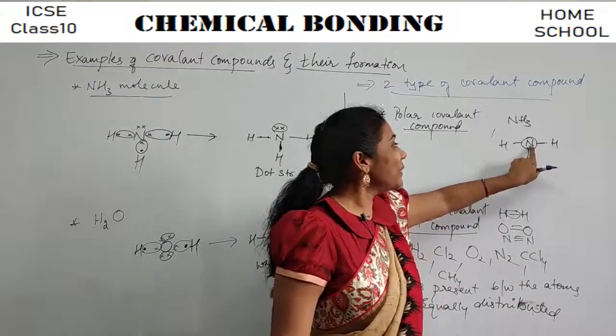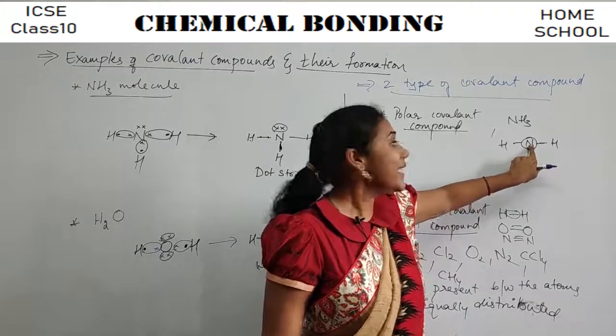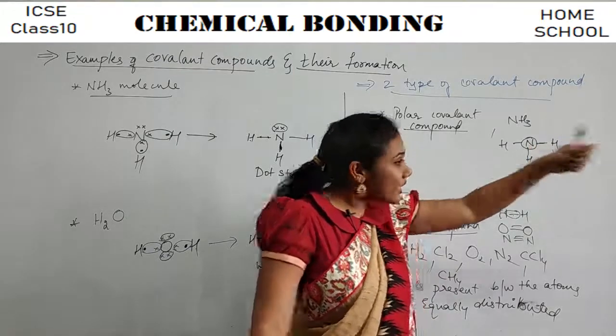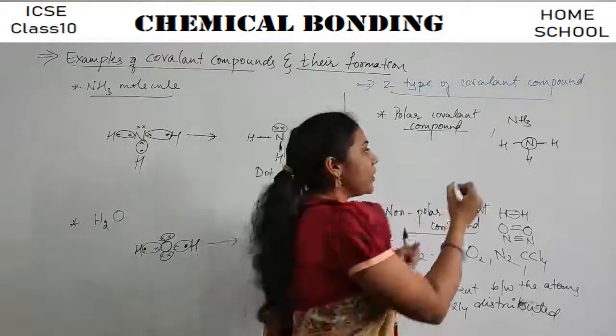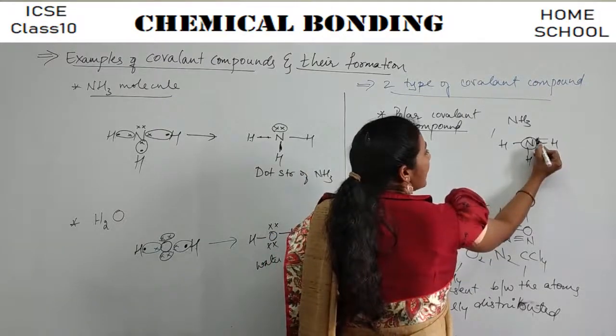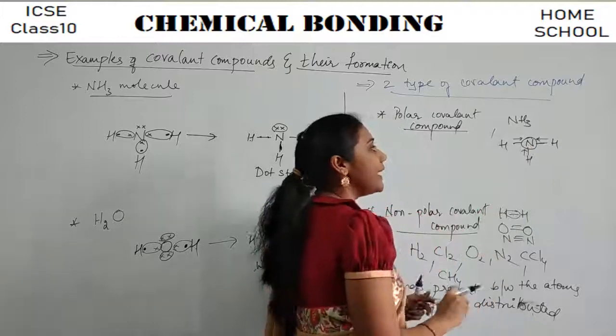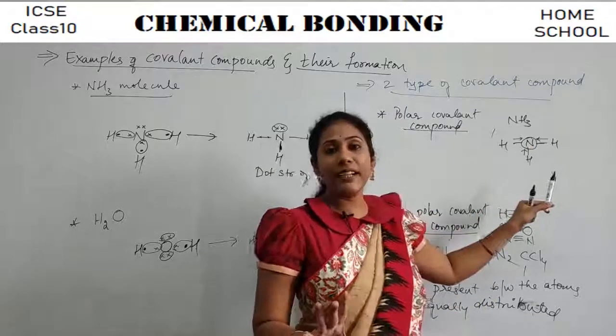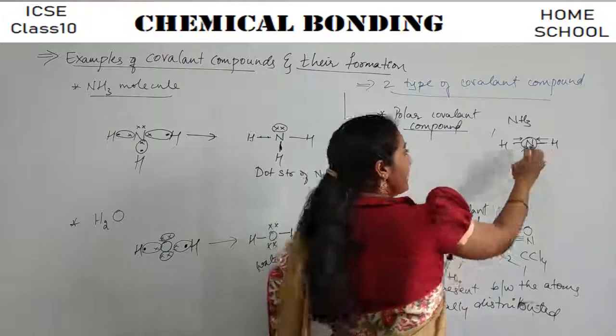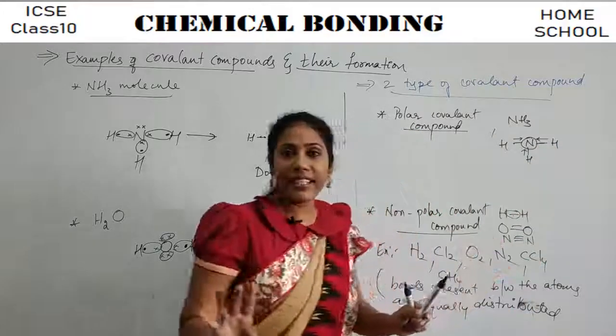It is a more electronegative element, guys. It has an ability to grab the bond towards itself. So here, these bonds are to some extent moving towards nitrogen. They are not equally distributed. They are between nitrogen and hydrogen, definitely.